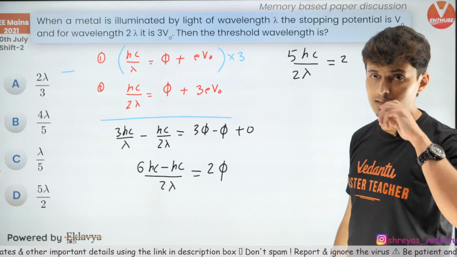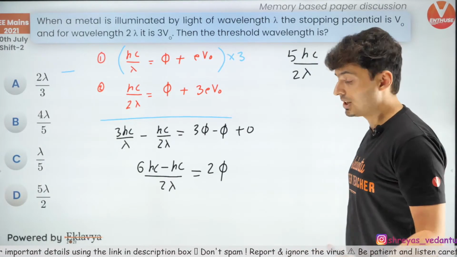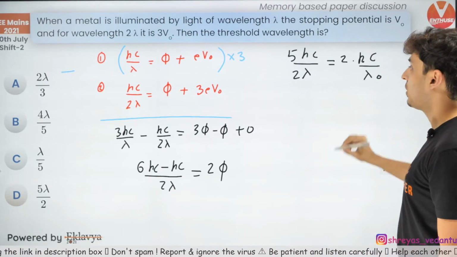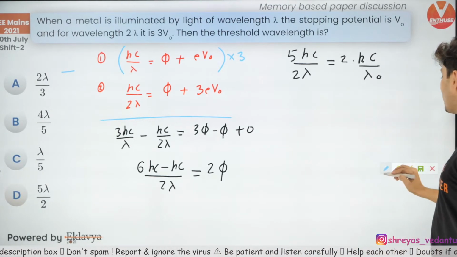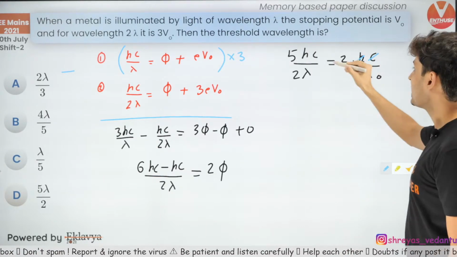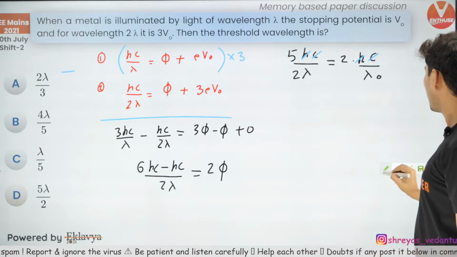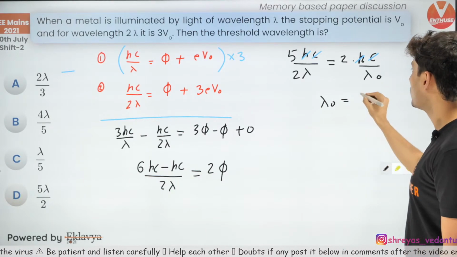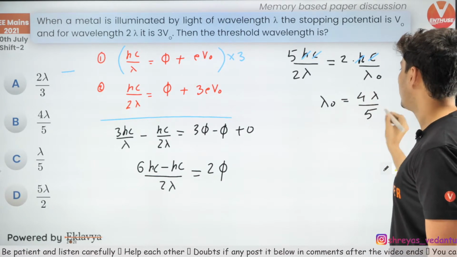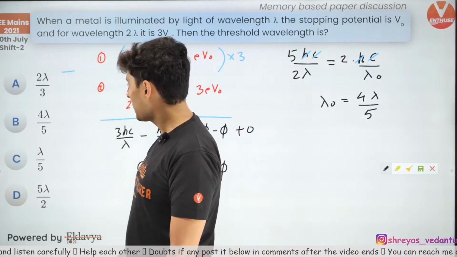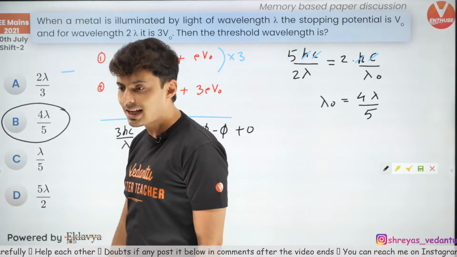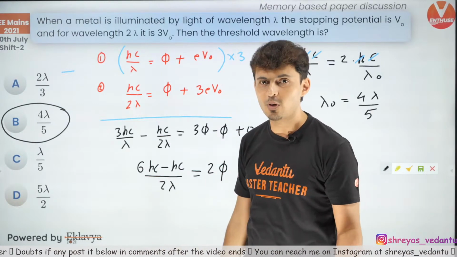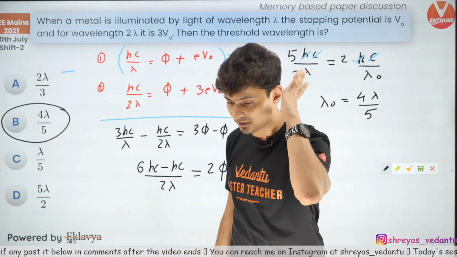Now what is the phi value? Phi means the work function, and that is Hc by lambda naught. Hc by lambda naught, that's the value, guys. Hc gone, and what will you get? Lambda naught is equal to 4 lambda by 5. That should be the answer. Yeah, 4 lambda by 5, which is option B, guys. Correcto, clearo, amazingo. This is a straightforward formula based question.